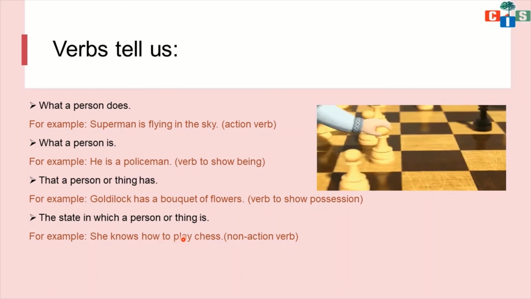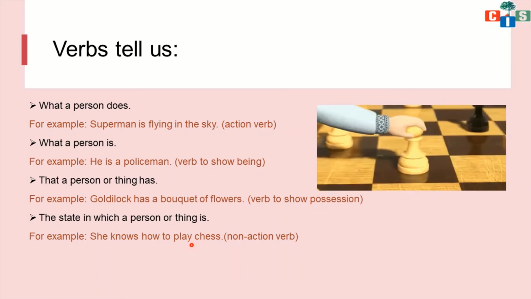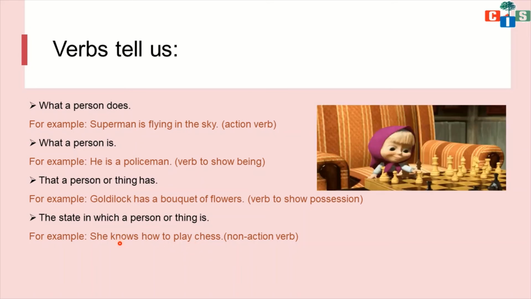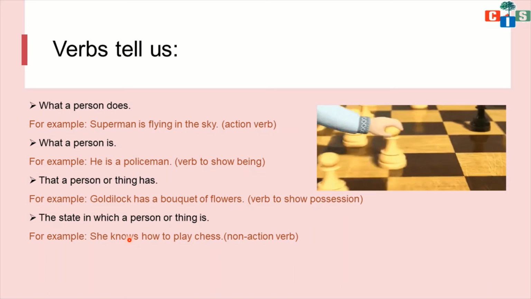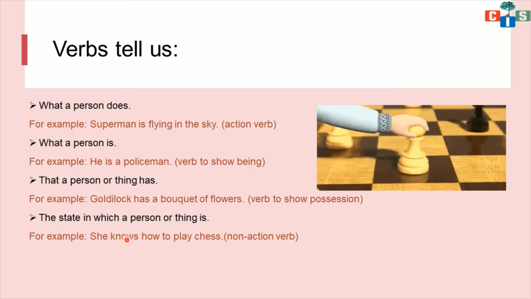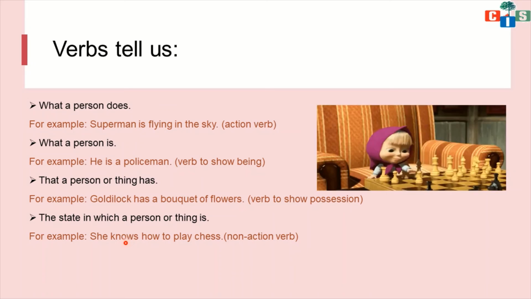But here play is not an action word. Here knows is a non-action verb. She knows means उसे पता है, but this thing is not going on now. Knows is a non-action word, but here it is working as a verb.